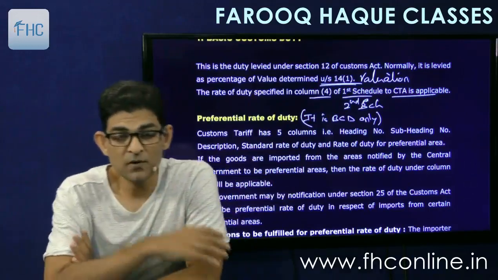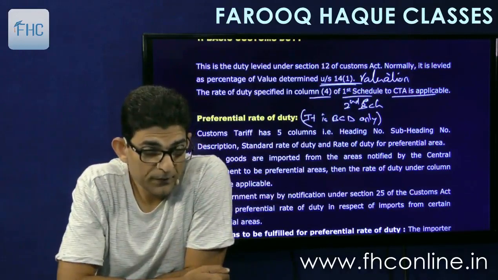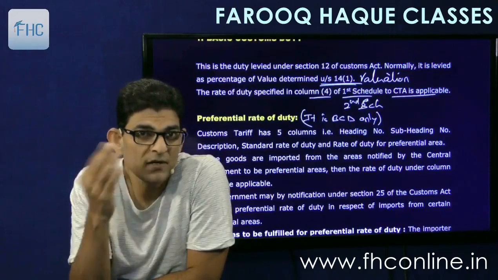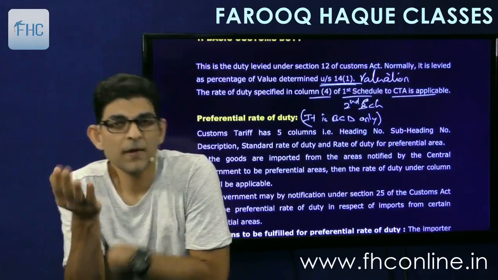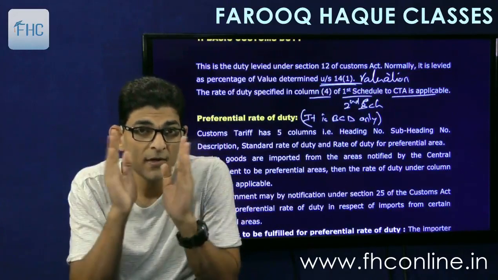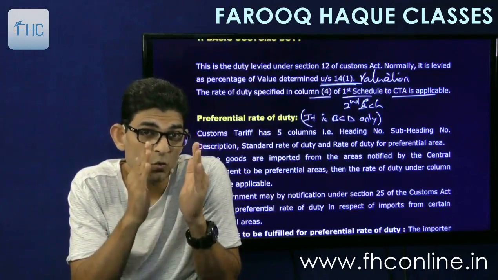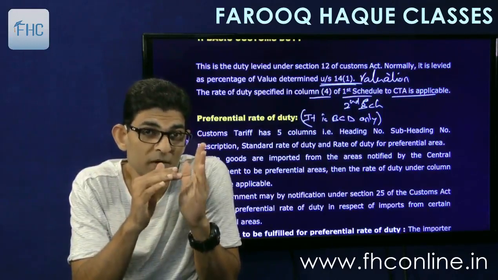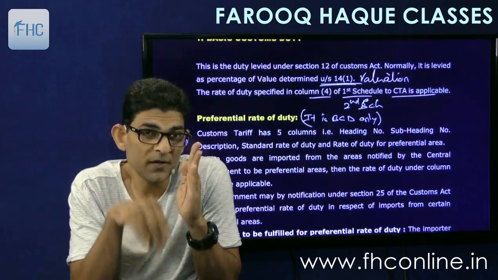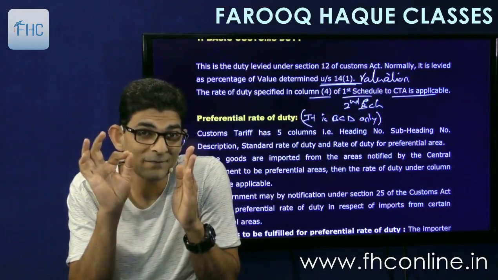Okay, understood the concept? Now, how is this formalized, how is this put in law. So, in the Customs Tariff Act, you have the schedule 1 for import duty rate, schedule 2 for export duty rates, right? Now, the schedule is nothing but a table of rates. So, in the schedule 1, there are two columns for rates. One is the normal rate of import duty, the fourth column is the normal rate, and the fifth column is the preferential area rate.